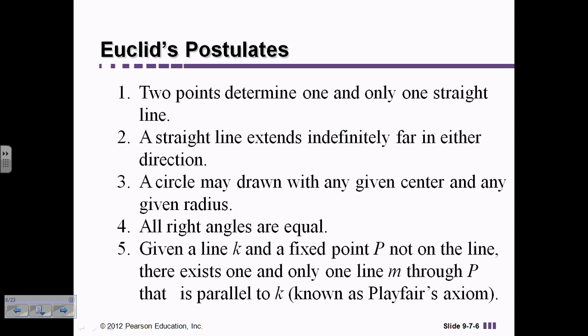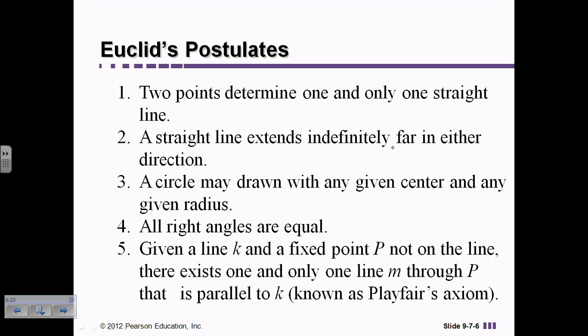And one of the postulates was 2 points determine one and only one straight line. So given any 2 points, there is a line through those 2 points. And it was just something that everybody accepted, that they really didn't feel like they could prove or they needed to prove that it was a true statement. The second one is a straight line extends infinitely far in either direction, which again was just accepted if you have a line that it extends in either direction.